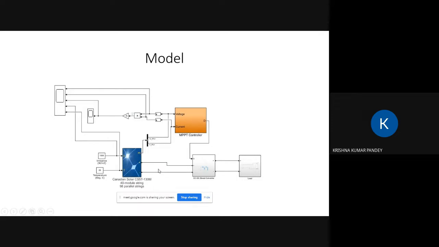We have to improve that voltage, for which we use the DC to DC boost converter, also known as a chopper. The DC to DC boost converter is a power electronic converter which uses various semiconducting devices, whose performance is not ideal, but we always try to achieve ideal conditions, which decides the performance.